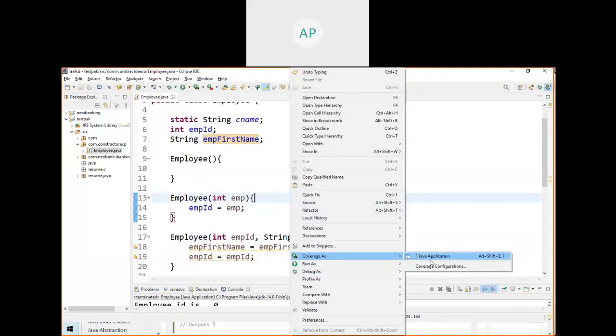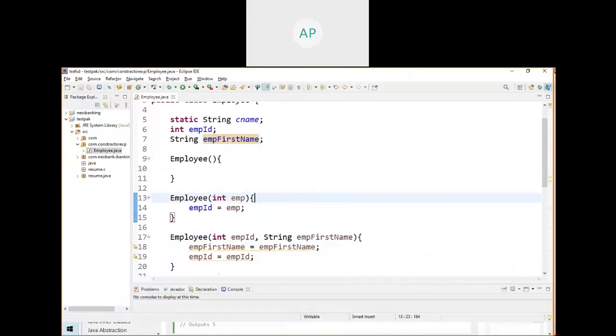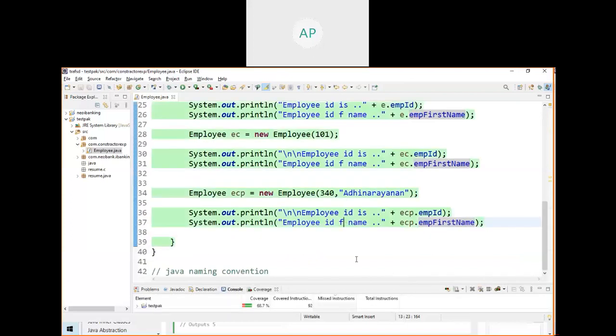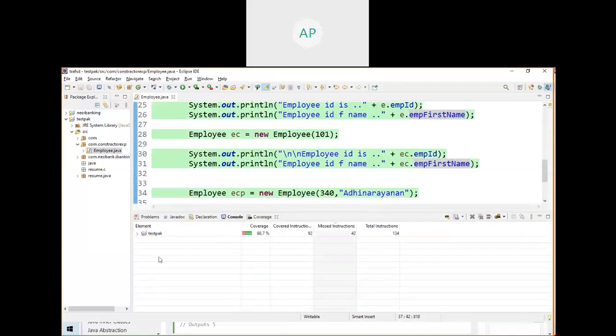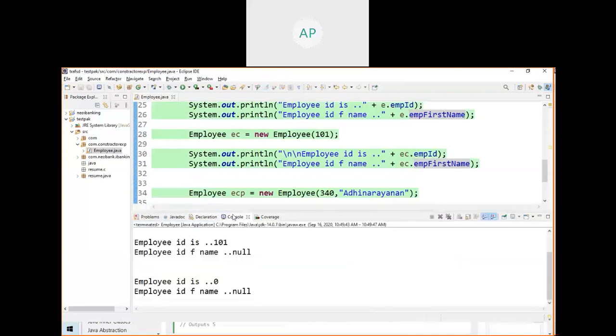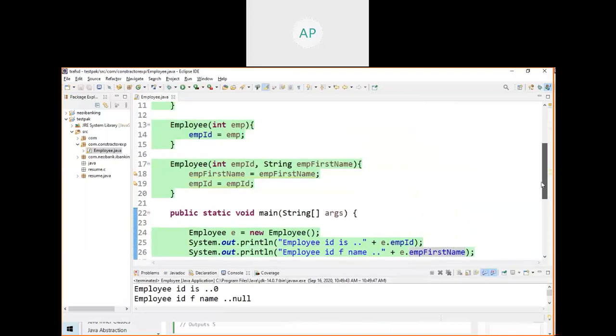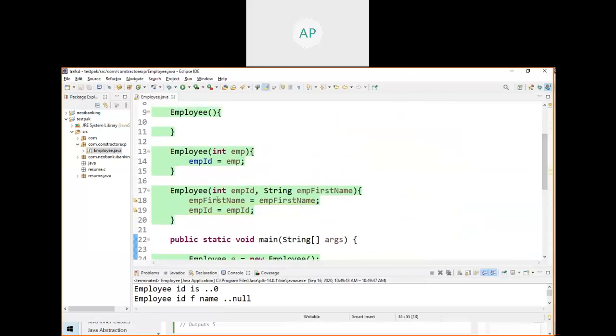Run and see. If you run and see the last two lines, it will return null, because you are not initialized. This one, this and this will return null. See here, it has changed the console. So the console will show 0 and null. But you initialized 340 and Adi Narayanan. It's not coming here. I'm talking of the last one. There is an error in our code.